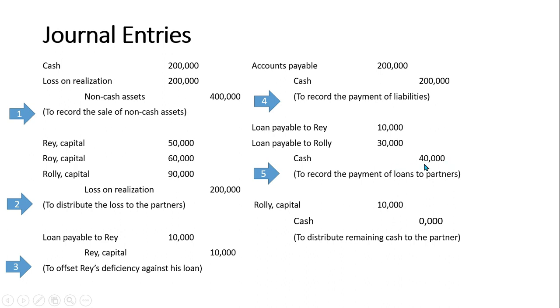There is still a remaining cash of 10,000, which we have given to Rolly because Rolly is the remaining partner who has a capital balance amounting to 10,000.